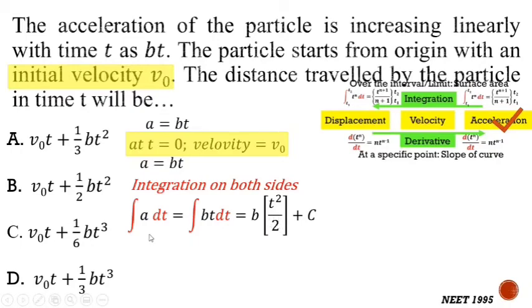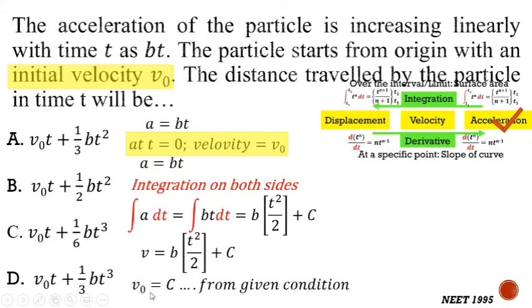So this is velocity equal to bt square by 2 plus c. Now let us put this condition to find out the constant value c. So at time t equal to 0, velocity equal to v0. By putting t equal to 0, this term will become 0 and c will become v0. This constant term is equal to v0. So now again we will replace this equation by using this constant term. Velocity equal to bt square by 2 plus v0.